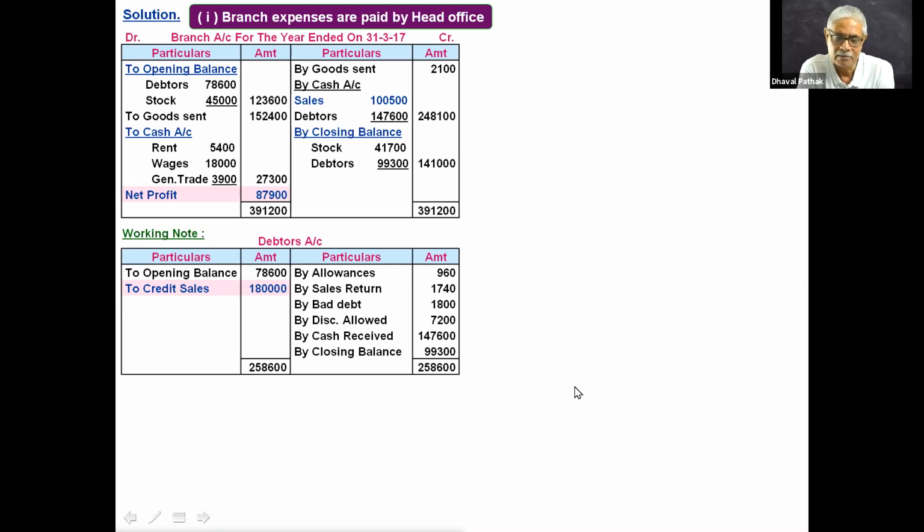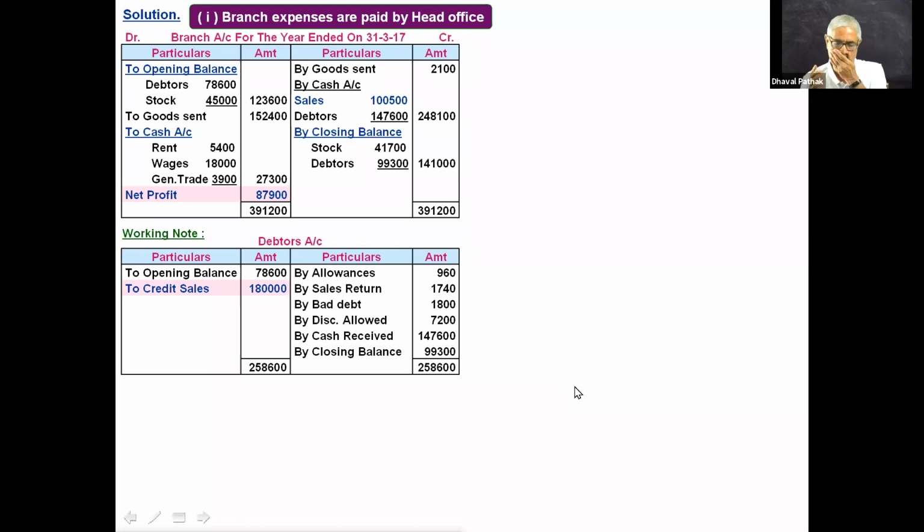If I say yes, the profit will be same, then you should ask me, find it out and show it that it is 87,900. So I want to confirm that whatever the profit is found out here will be same, even if I prepare trading and profit and loss account.